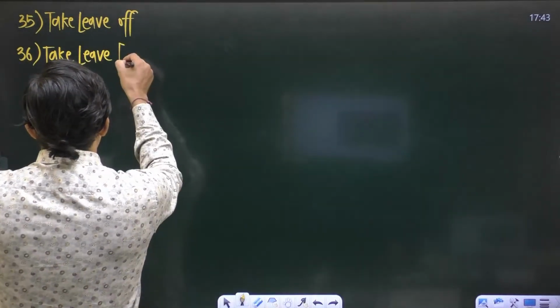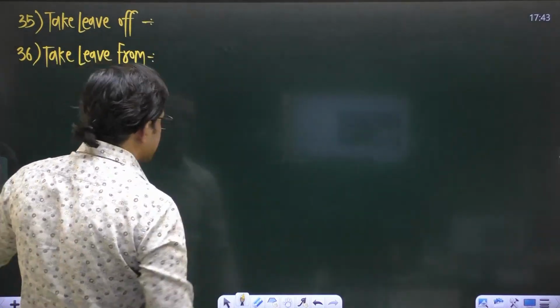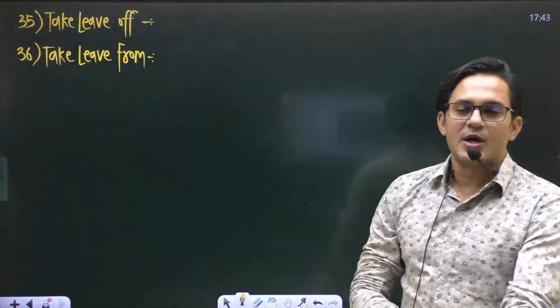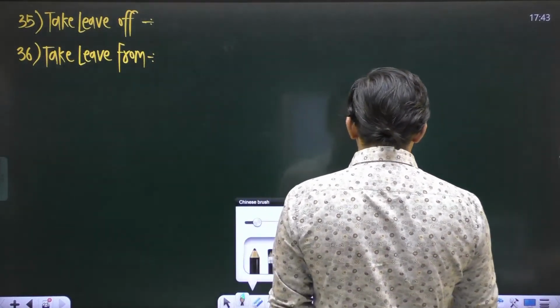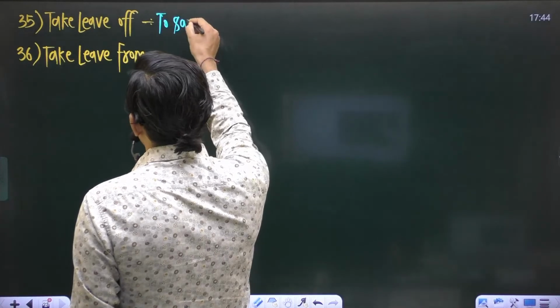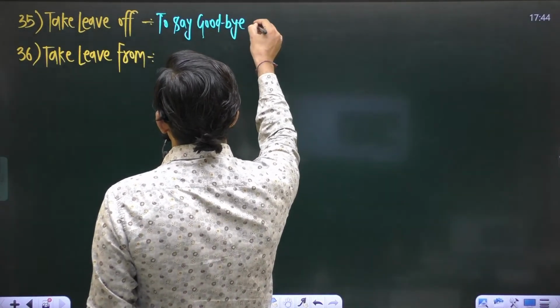These are very important phrasal verbs from the exam point of view. The examiner always confuses with these two different phrasal verbs. What is the difference between both the phrasal verbs? Take leave of means to say goodbye. To say goodbye, right?